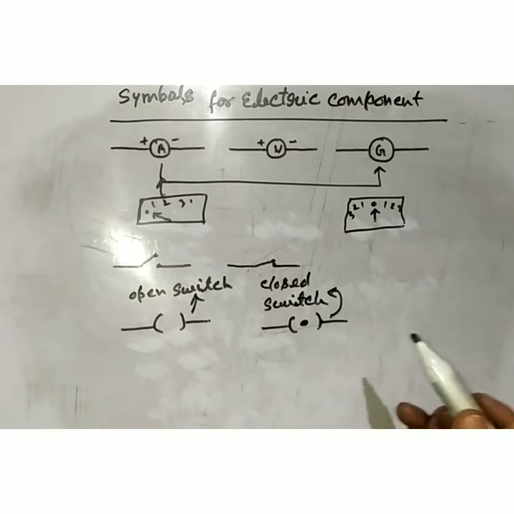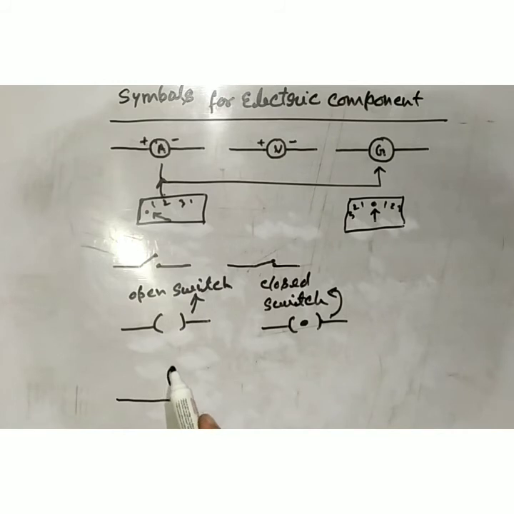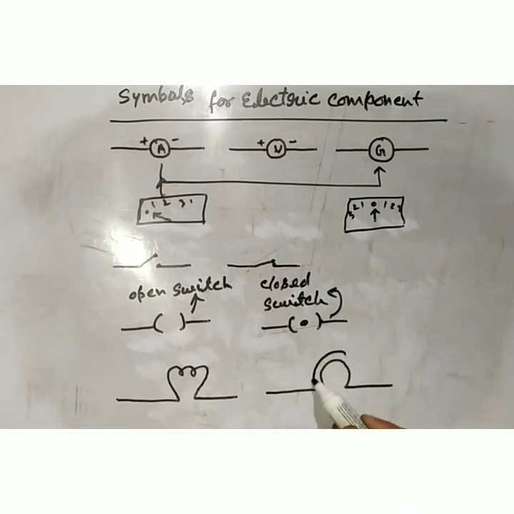And now the symbol of the electric bulb that is used in the electric circuit. So it is the symbol of an electric bulb, or we can represent it in another way. In this way, it is the symbol of an electric bulb. So these are the symbols of various components that are used in an electric circuit.